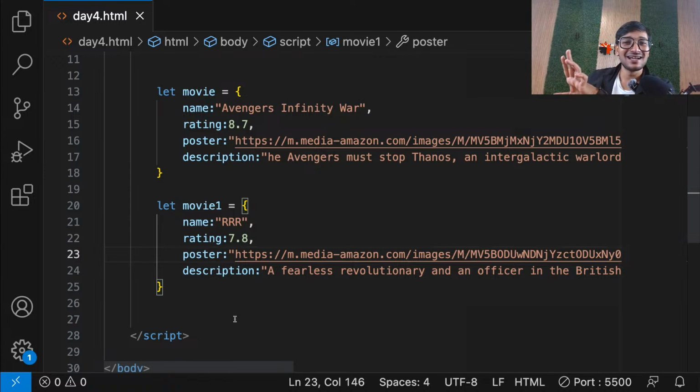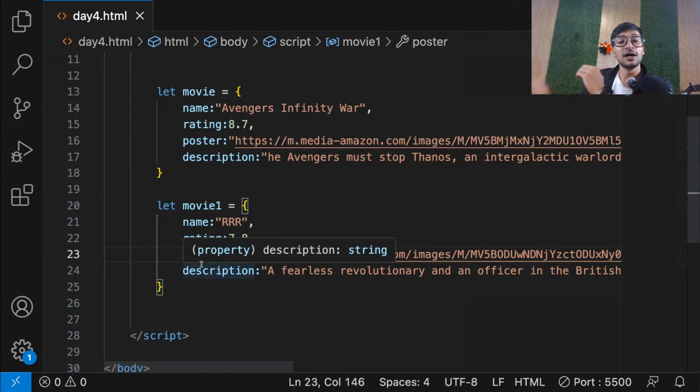Okay. So guys, I have one object as movie in which I have stored 4 properties. It's a movie object representing one single movie. Then I have one more movie object representing another movie. Now guys, the problem here is if I want 10 movies, that means I need to create 10 movie objects. That means now I have multiple movies.